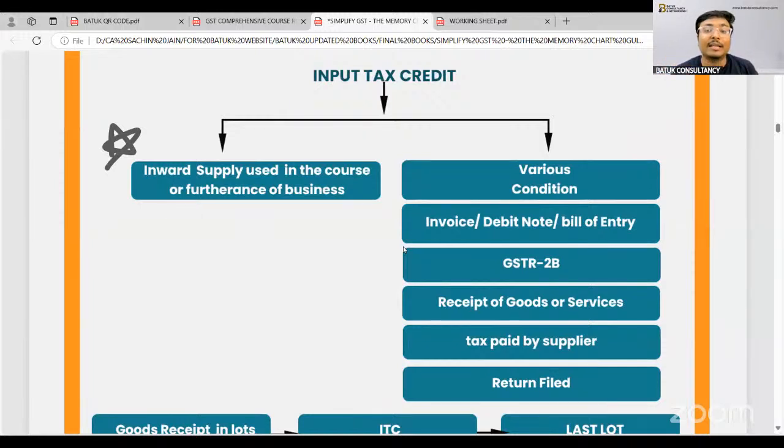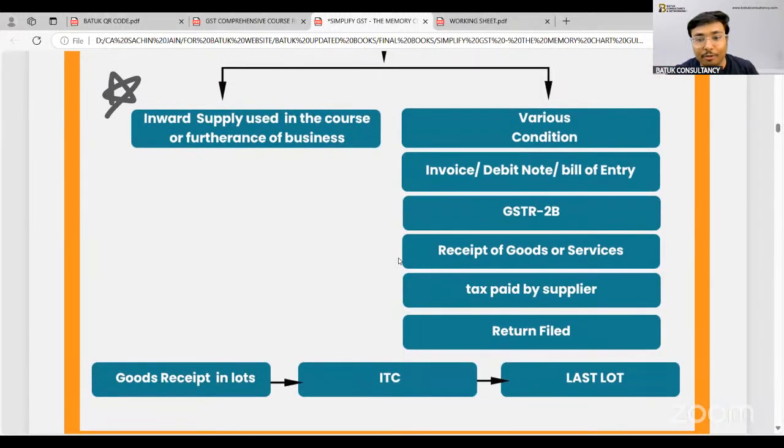Then there are a lot of various conditions also. One is invoice, debit note, bill of entry should be there. GSTR 2B should be there, that means the input should be reflected in GSTR 2B. Also, there is a condition that the receipt of the goods or services, without receipt of goods or services, you will not be eligible to claim the input tax credit. Tax paid by supplier or return filed. So these are the 5 very important conditions which should be fulfilled for claiming the input tax credit.